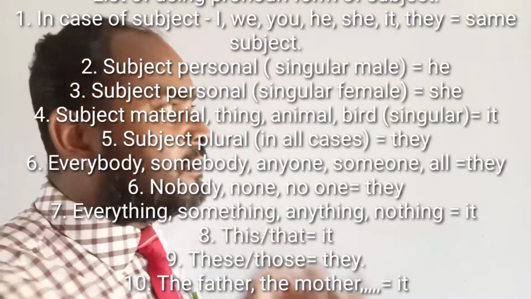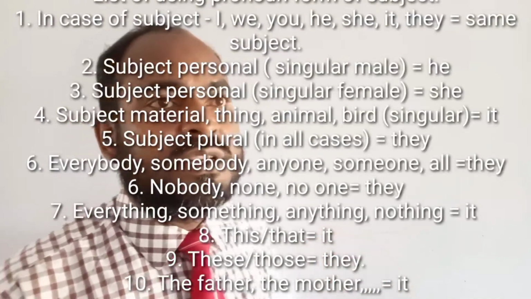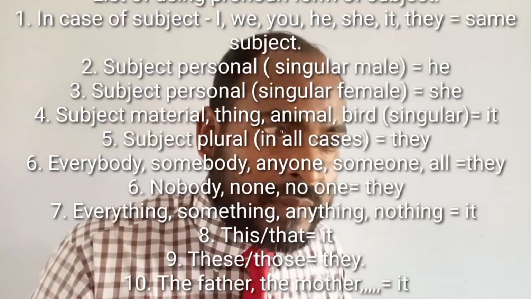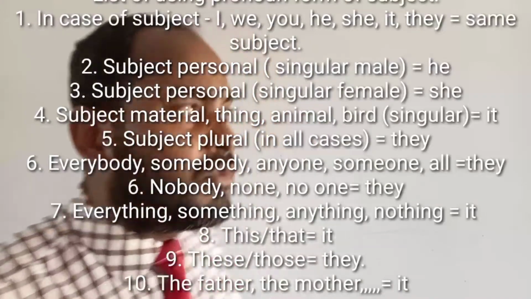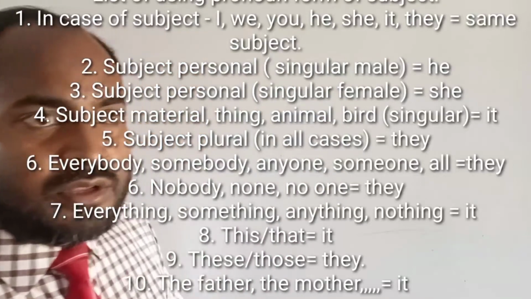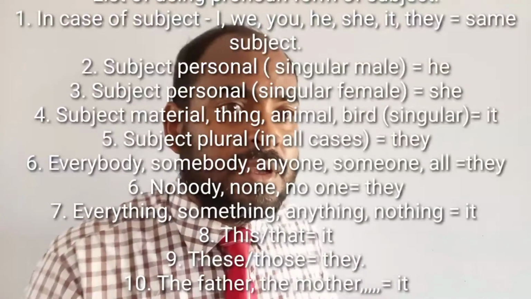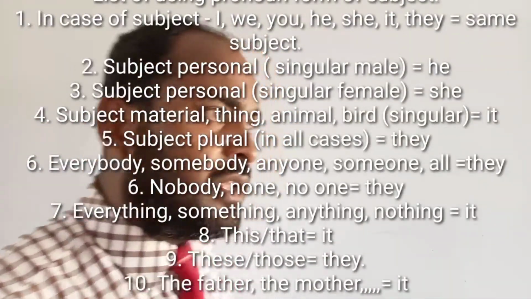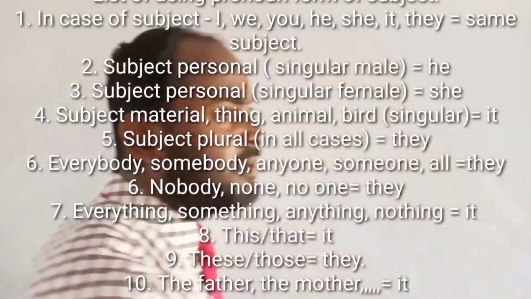Okay, if the subject of the sentence is a material subject or any kind of thing or animal, then we shall use the pronoun form it, especially in the singular case. But if the subject is plural, whether personal or material or things or animals and so on, then we shall use they.